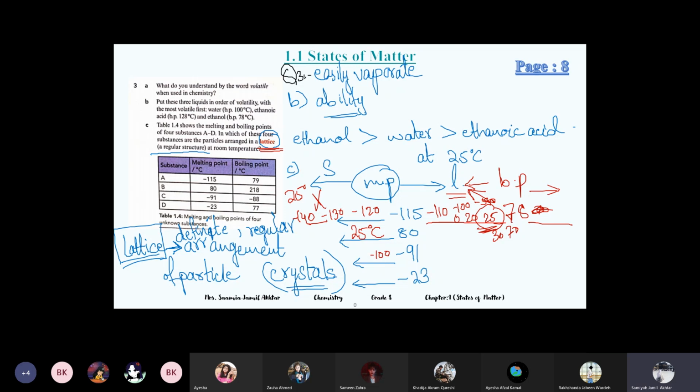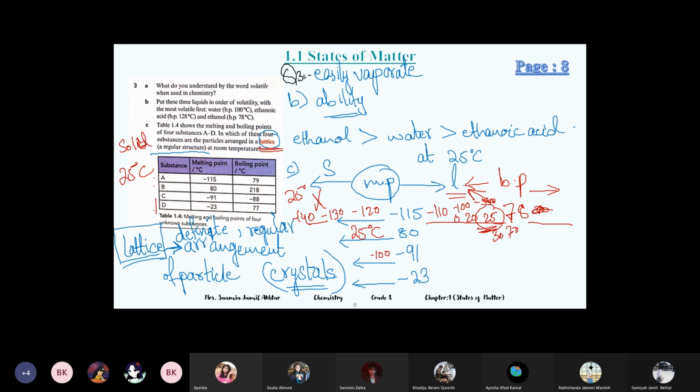Did you get it? No. See, they have asked us about the solid state in the question. Which out of these substances, A, B, C, or D, is a solid at room temperature? Solid. They are not asking about liquid or gas.